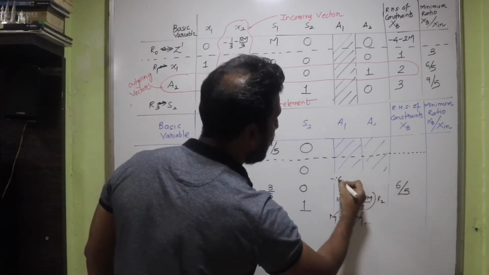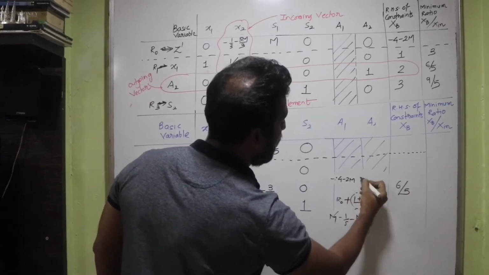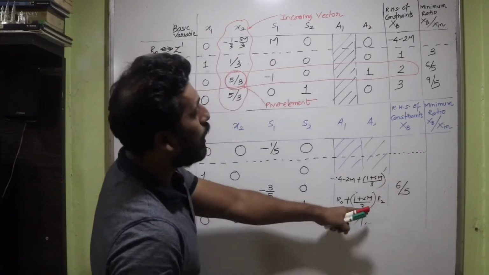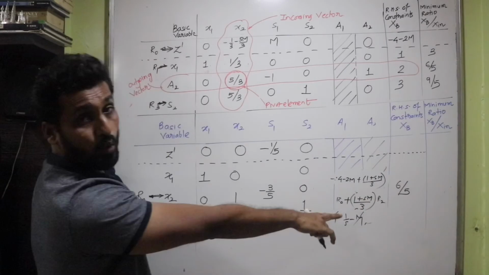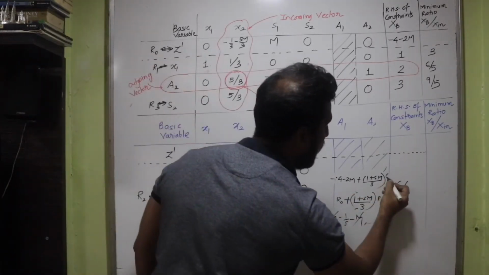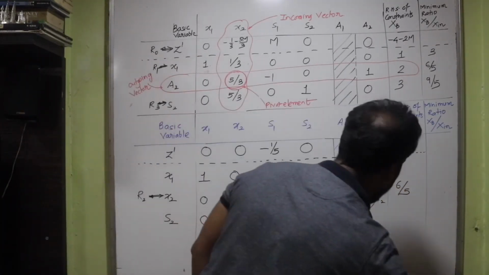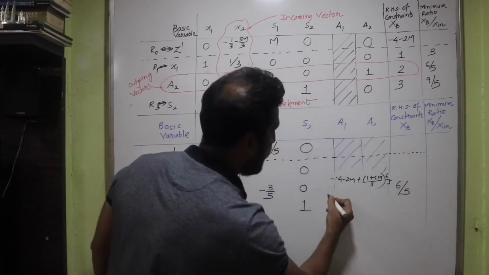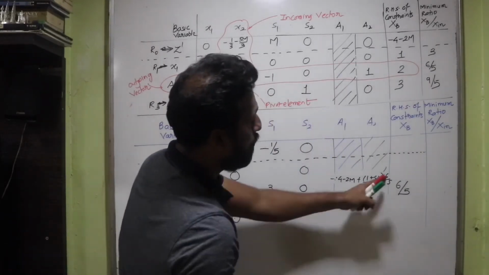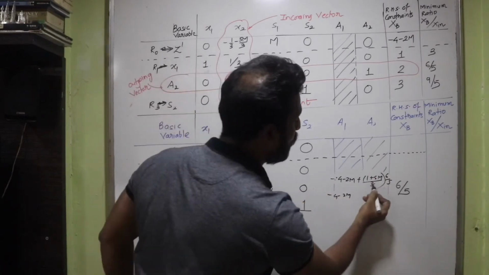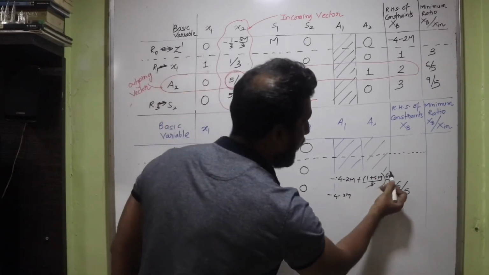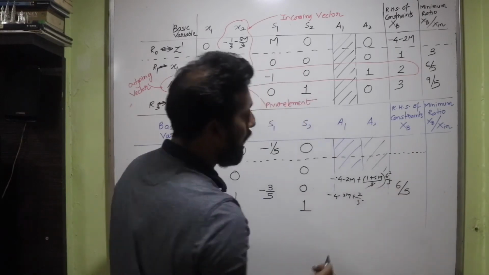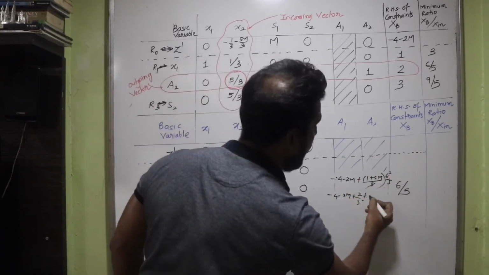So I'm going to write here minus 4 minus 2m, then plus 1 plus 5m upon 3 multiplied with the R2 value, which is here, students, 6 upon 5. So let's do the calculation. You get minus 4 minus 2m. Multiply the 6 upon 5 inside the bracket. So 3 and the 6 cancel, you get 2 here. So that's 2 by 5. So 1 into 2 by 5 is plus 2 by 5. 5 and 5 cancel, you get plus 2m.